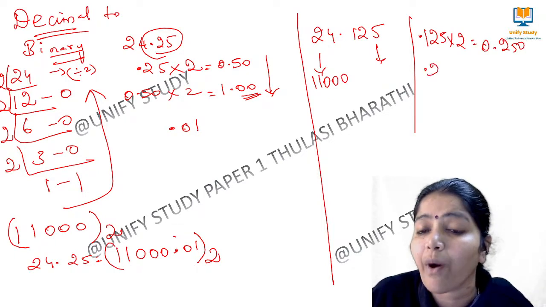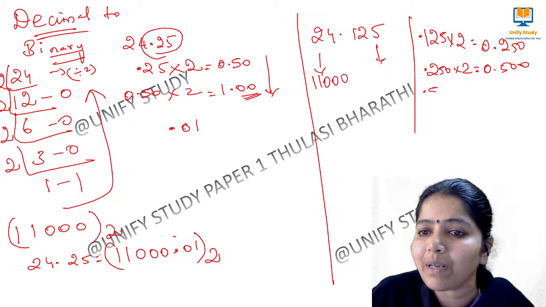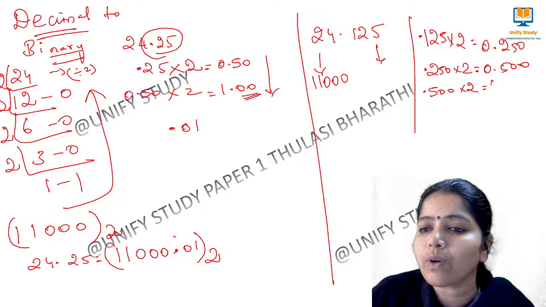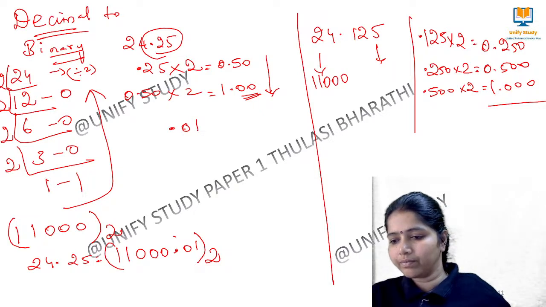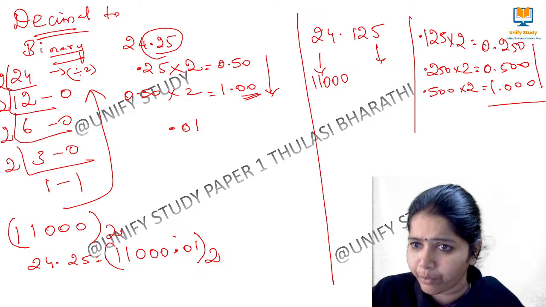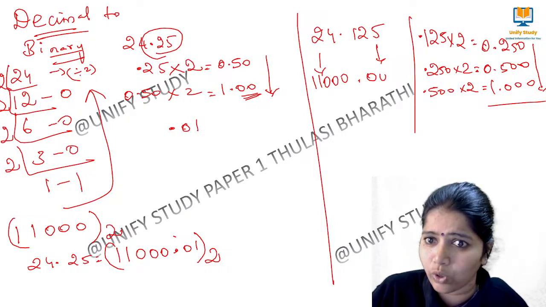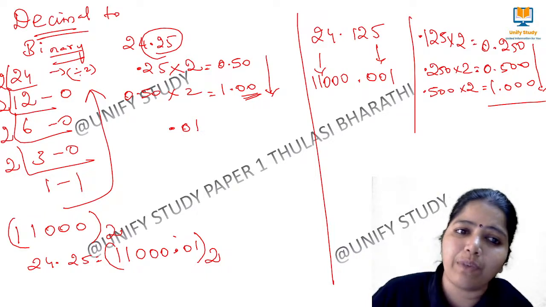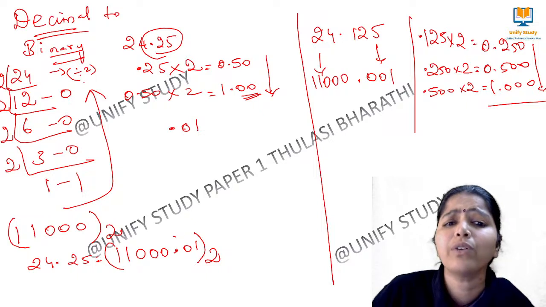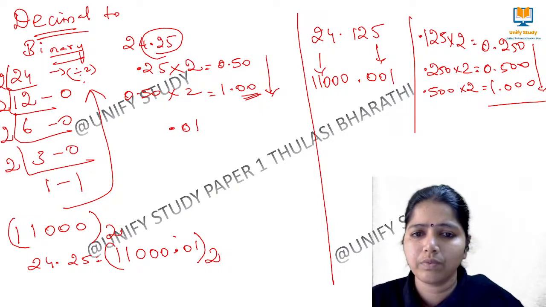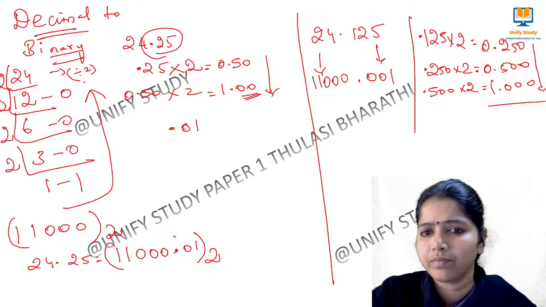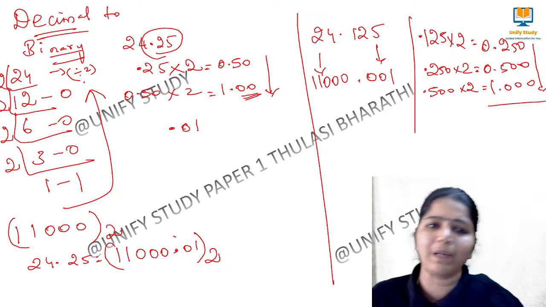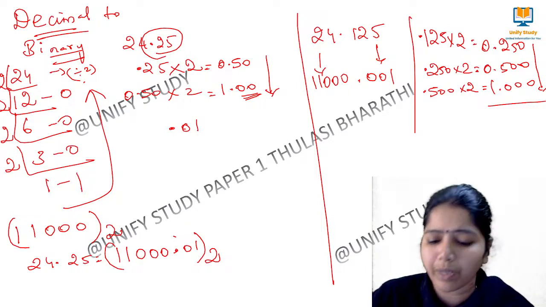So I will write only this 0.250 into 2, that is 0.500. And then we multiply 0.500 into 2, that is equal to 1.000. So here we have to write from top to bottom, that is 0.001. So when we convert decimal to binary, we have to divide by 2 and then multiply by 2. Clear, learners? Yes, clear. Very good. This is how we convert a decimal number to binary number.